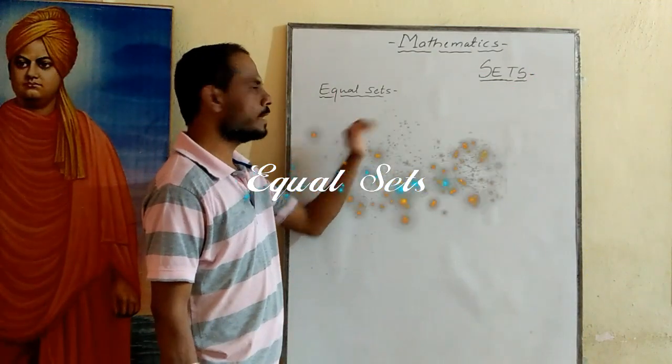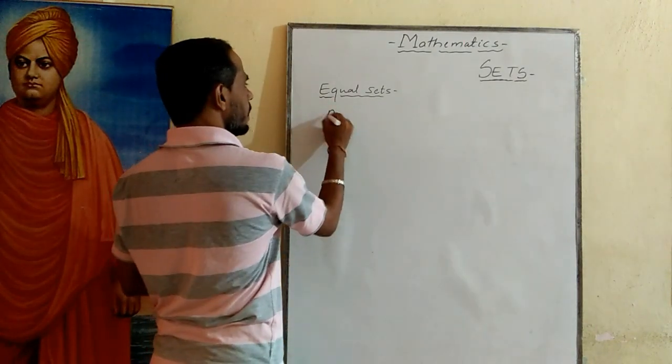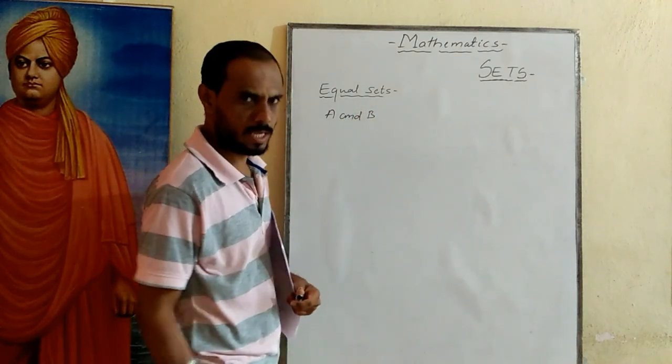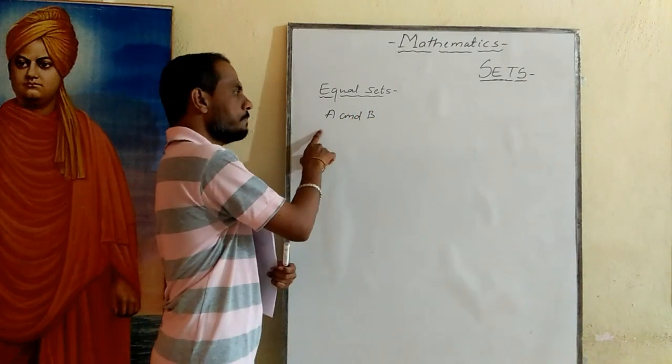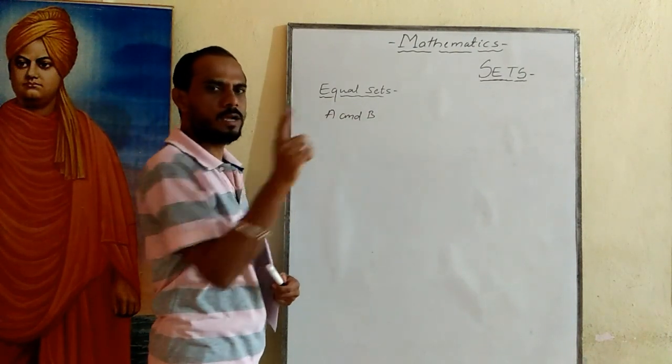Okay. What is meant by equal sets? Set A is there, and another set B is there. Both are said to be equal sets.